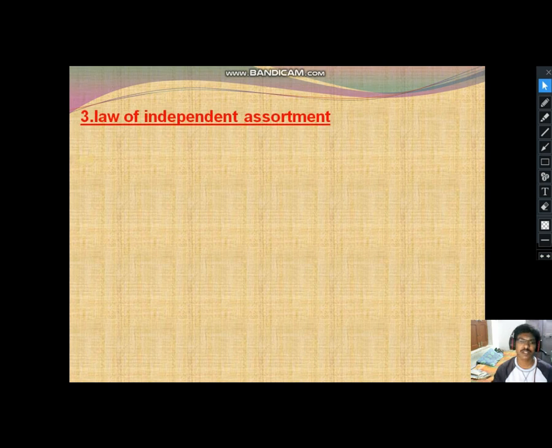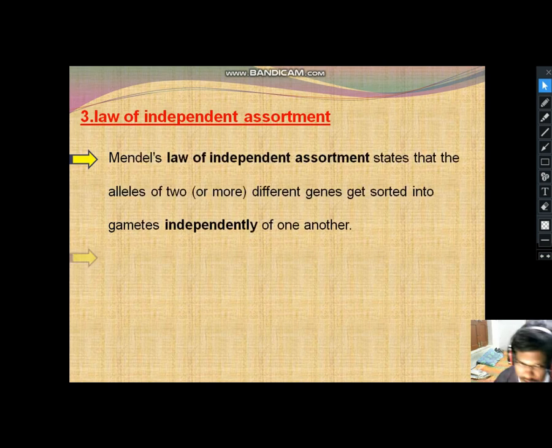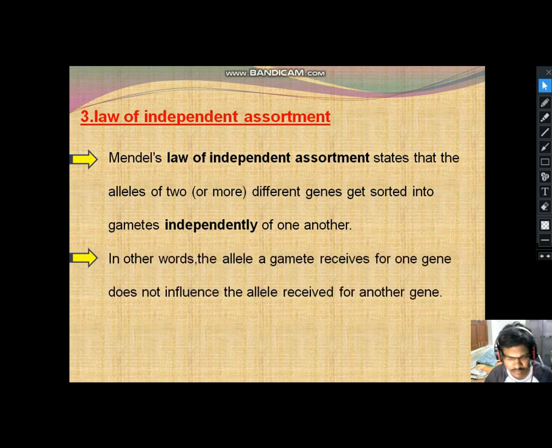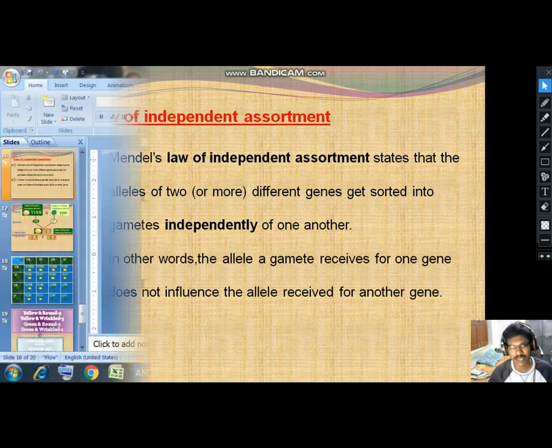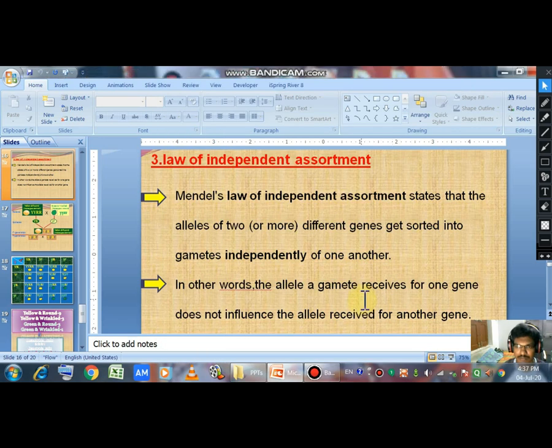Last time, we successfully discussed the law of dominance and law of segregation, and also back cross and test cross. Here, interestingly, we have to discuss the law of independent assortment. In our previous slides, we discussed the monohybrid cross, which means one character is taken. Here, two characters. Okay, third law we have to discuss now.